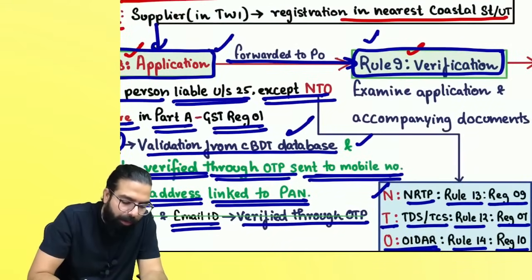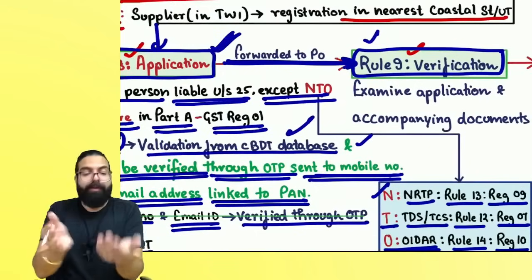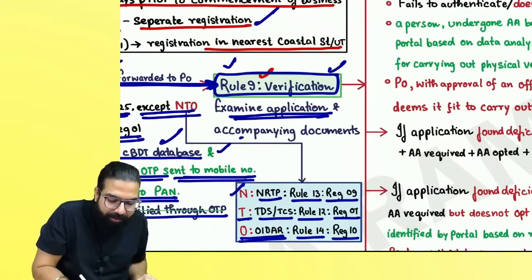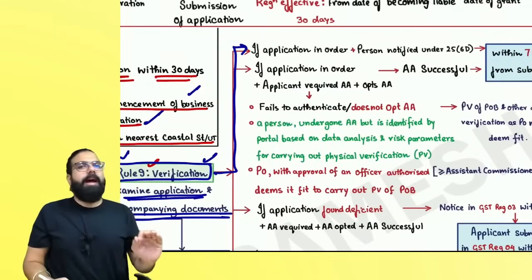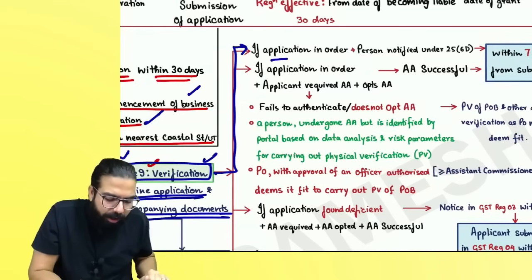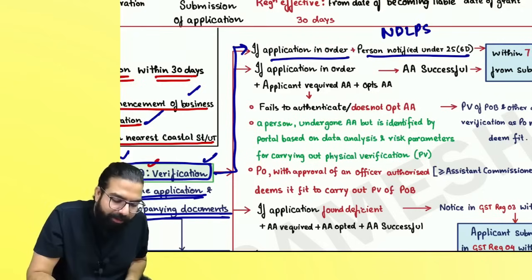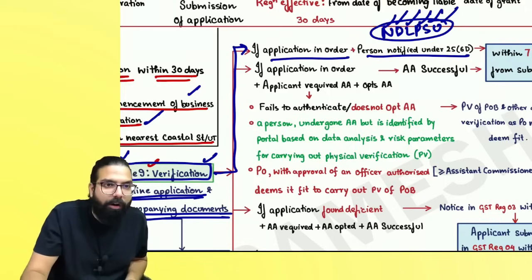And they are telling that once under rule number 8 you have submitted the application, it is forwarded to the officer. The officer starts checking. So rule number 9 says examination of the application and accompanying documents will happen. Sir, first stage: if the application is in order. Two things are there, application and Aadhaar authentication. The application is in order, but the person is notified under section 25(6)(d): a non-Indian citizen, Department of Central Government, State Government, local authority, public sector undertaking, statutory body, or an holder. These people are not required to do Aadhaar authentication.